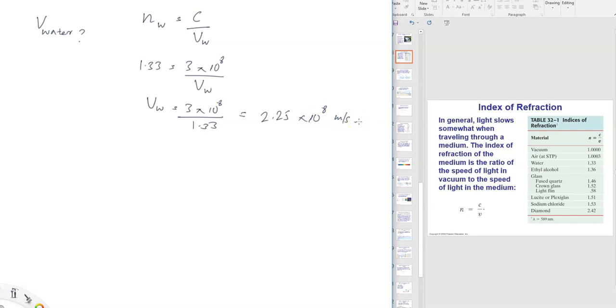And you can see as the index increases, the speed of light decreases. In other words, when the medium is getting denser and denser, the speed decreases. So according to this table, diamond has the highest density, so it slows down the most. Okay. Alright, so let's move on.